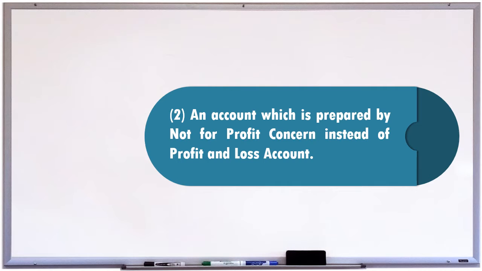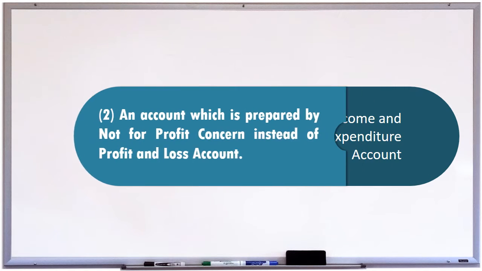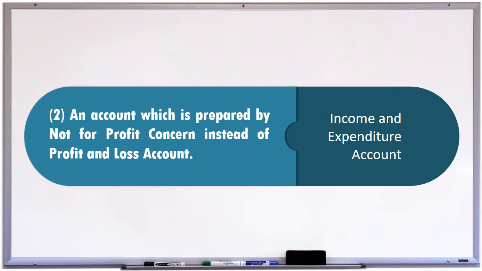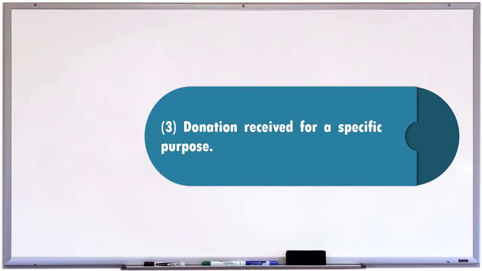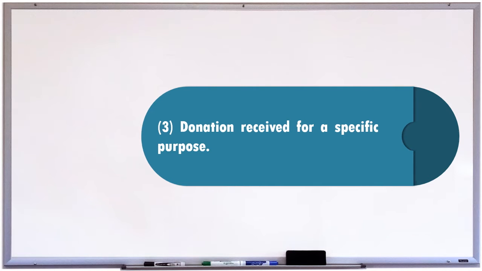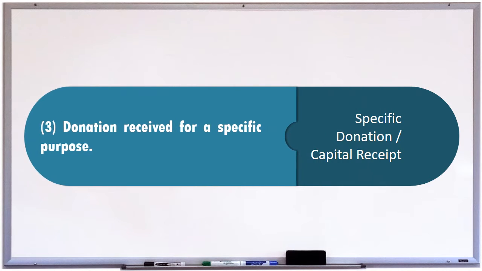An account, which is prepared by not-for-profit concern, instead of profit and loss account. And the answer is income and expenditure account. 3. Donation received for a specific purpose. And the answer is specific donation, or capital received.